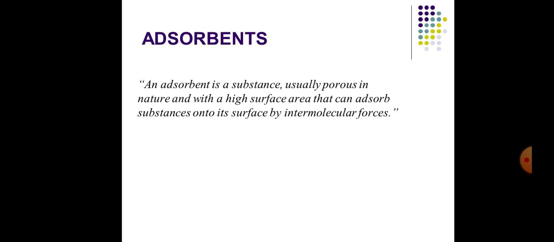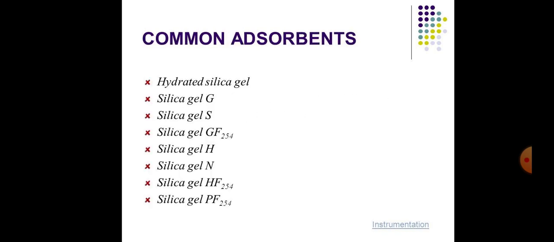Definition of adsorbents. An adsorbent is a substance, usually porous in nature and with a high surface area, that can adsorb substances onto its surface by intermolecular forces. Common adsorbents used in adsorption chromatography: hydrated silica gel, silica gel G, silica gel S, silica gel GF254, silica gel H, silica gel N, silica gel HF254, silica gel PF254.